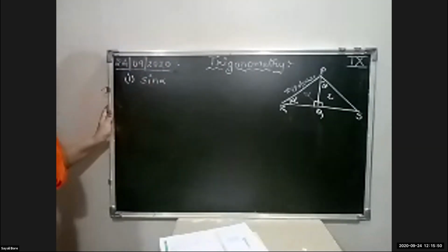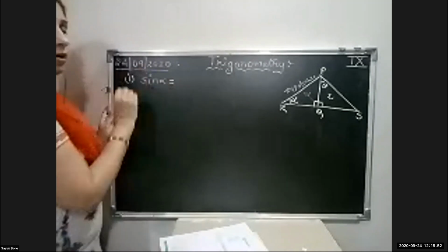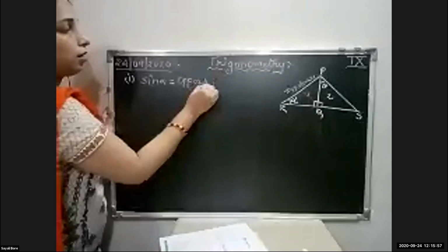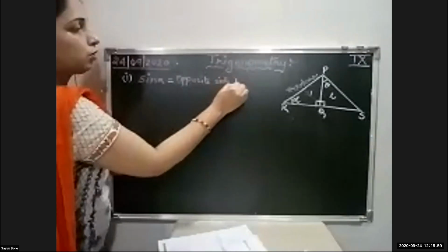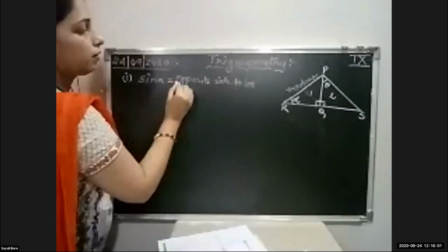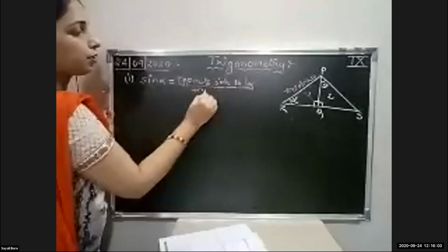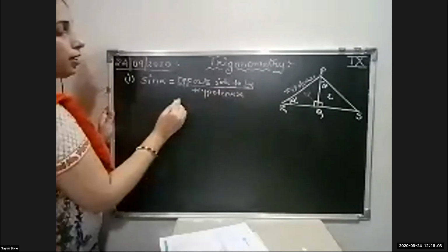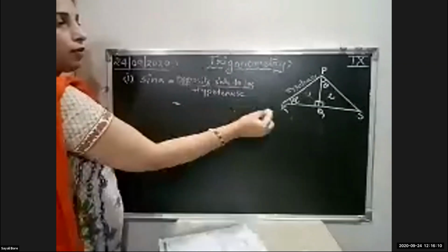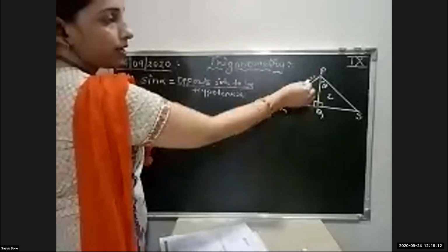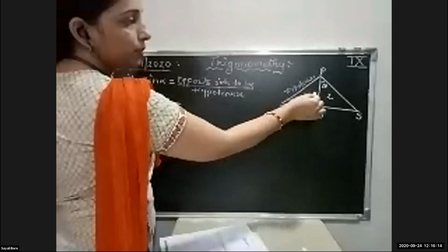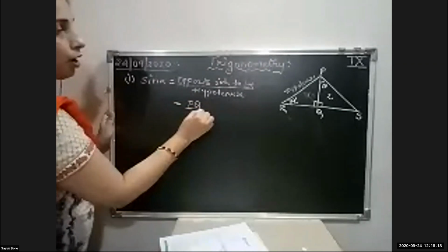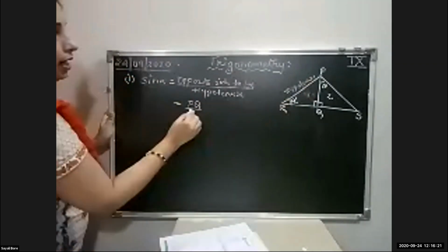As usual, write the definition: the opposite side to angle alpha upon hypotenuse. If this is the hypotenuse, then the opposite side is PQ. So PQ upon hypotenuse PR.